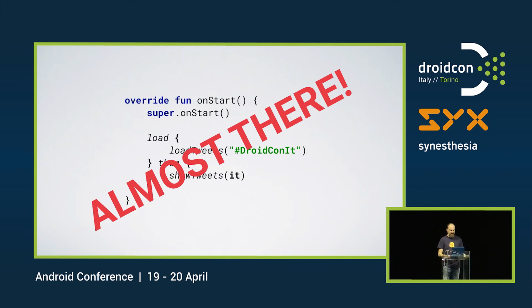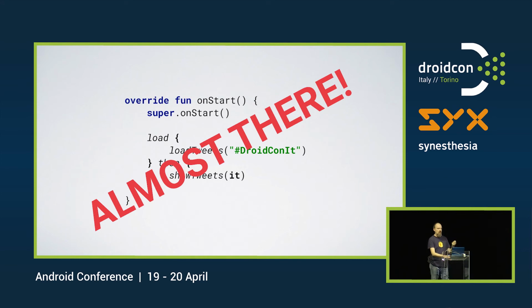But we're missing something. We are not doing any cancellation. So if you would do this, and you would have a very long-running load call, and the user presses home, you don't have a valid UI anymore, but the show tweets method will still be called. So we need to fix that.